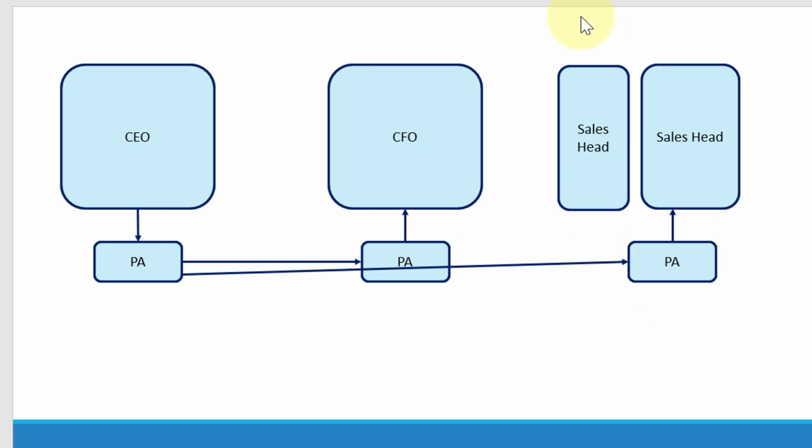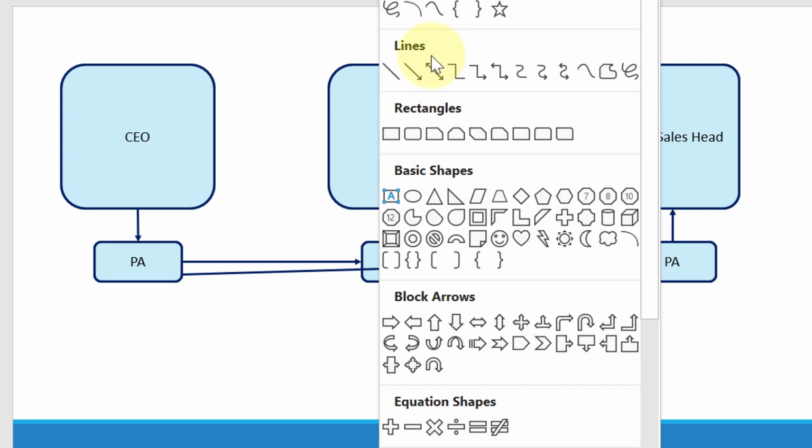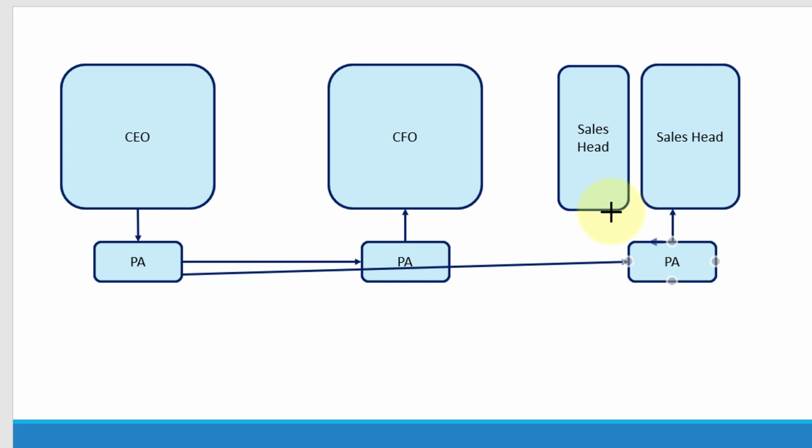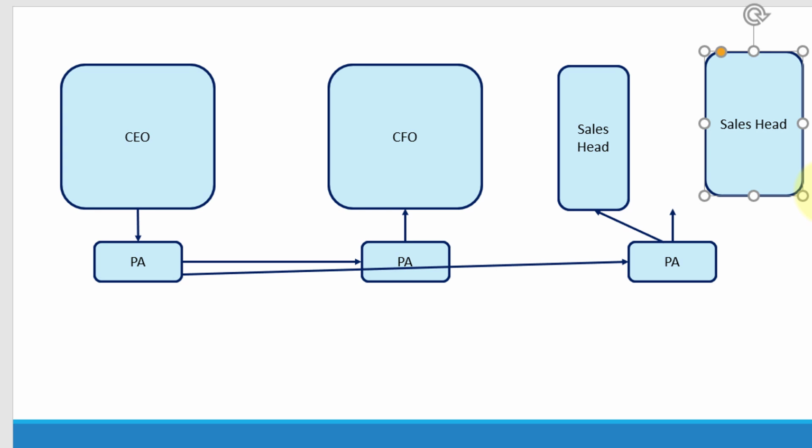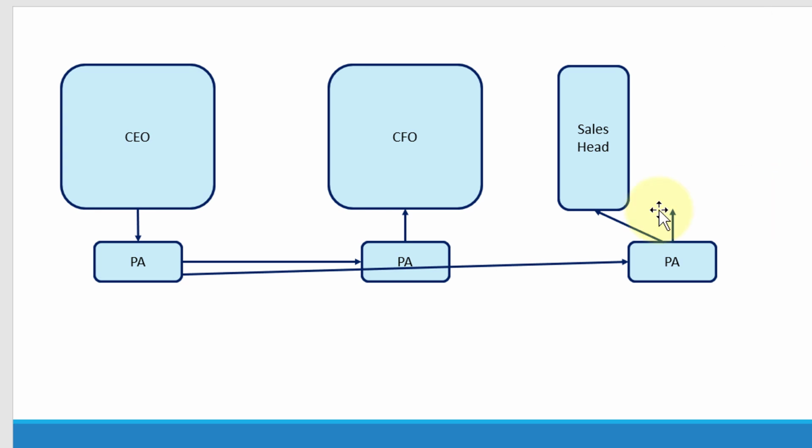And any message being sent to the PA will take care of what message to be sent to the backup sales head and what message to be sent to the actual sales head, depending on the work distribution. After the time limit gets over, the actual sales head will get released, and all the messages will get routed to the new sales head, and that will be taken care of by the PA.